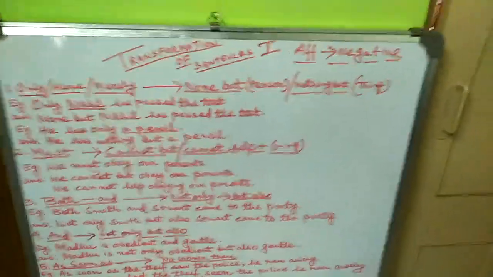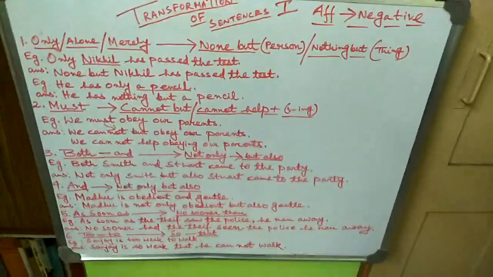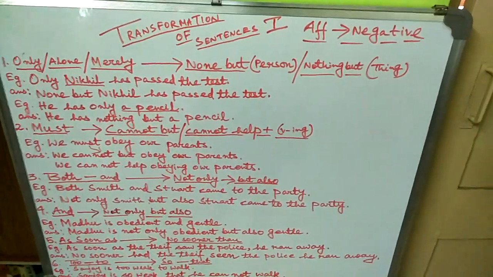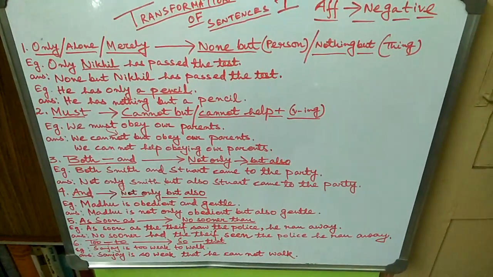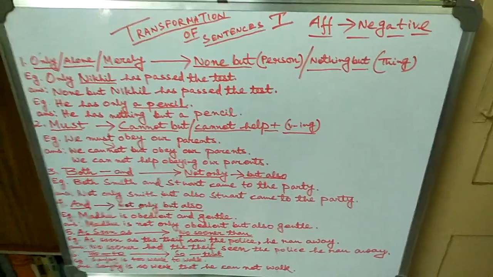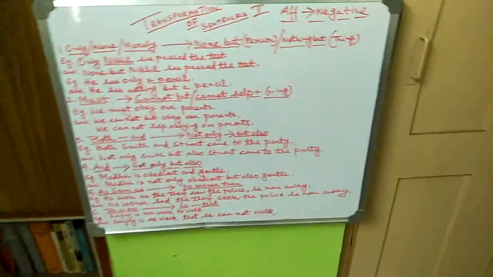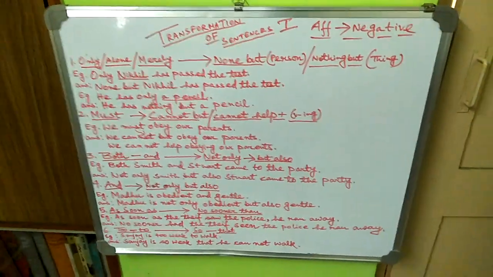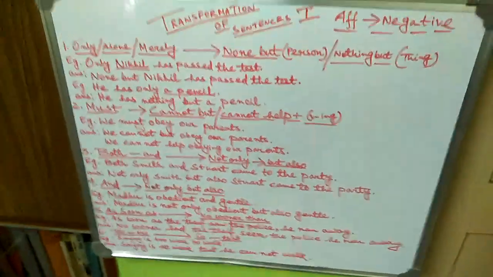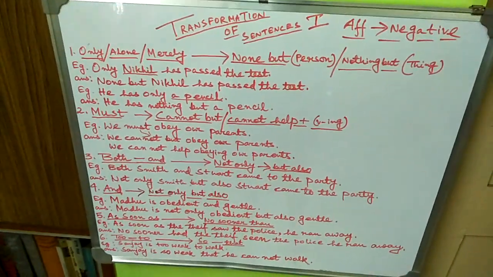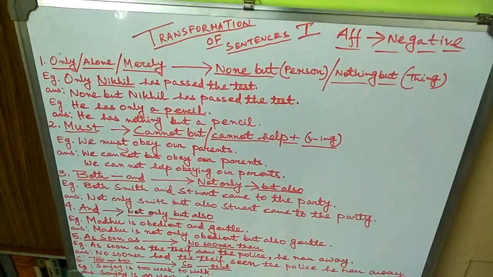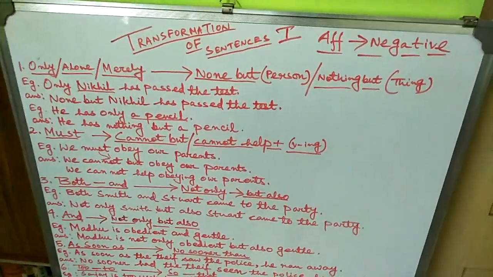Now, rule number 1. Today we are learning how to change the affirmative sentences to negative sentences, because if you change the affirmative sentences to negative sentences, there also you will get 6 basic rules. Sometimes a sentence is given, in the bracket it is written replace only with none but.